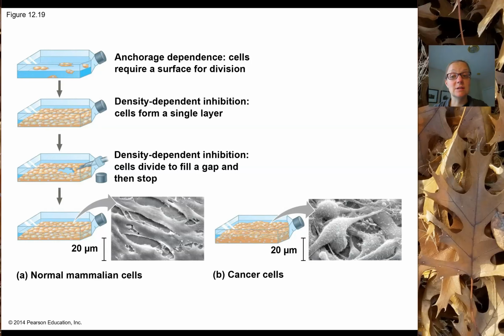So those cells on the outside edge of the injury site will start to divide again until they successfully fill the injury site, and then they stop growing again. That's for normal cells. On this side of the slide, here we have cancer cells. And these guys, they don't care. So long as they have enough oxygen and enough nutrients, enough fuel to divide, they will continue dividing, forming layers upon layers of cells within that culture flask.